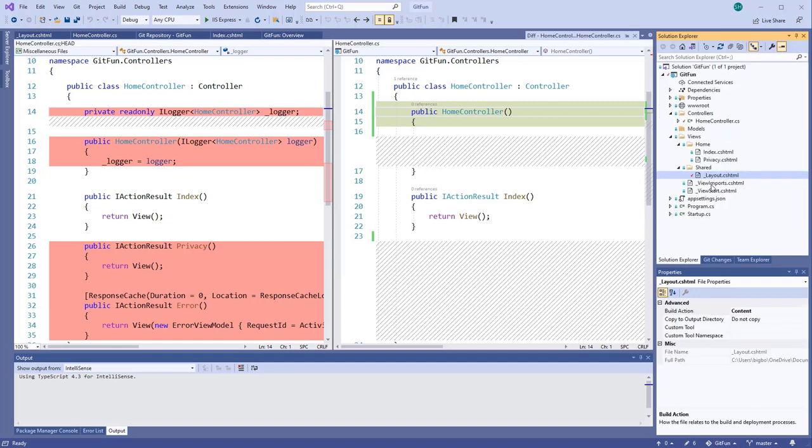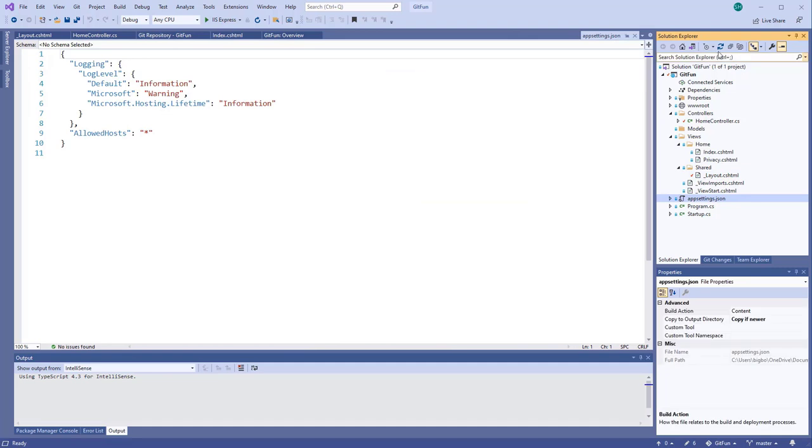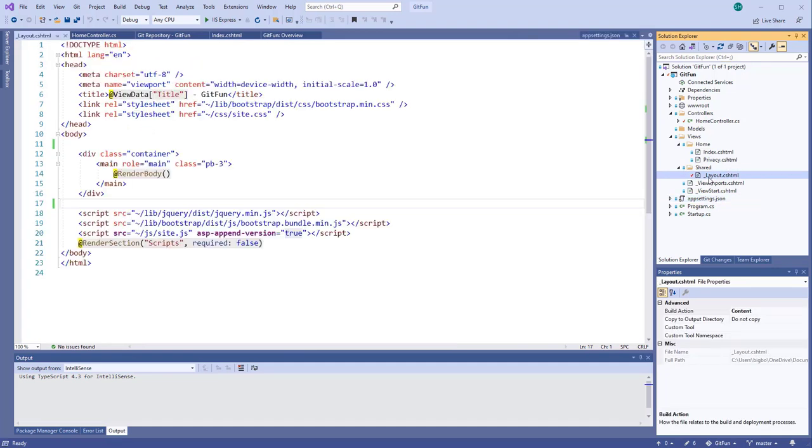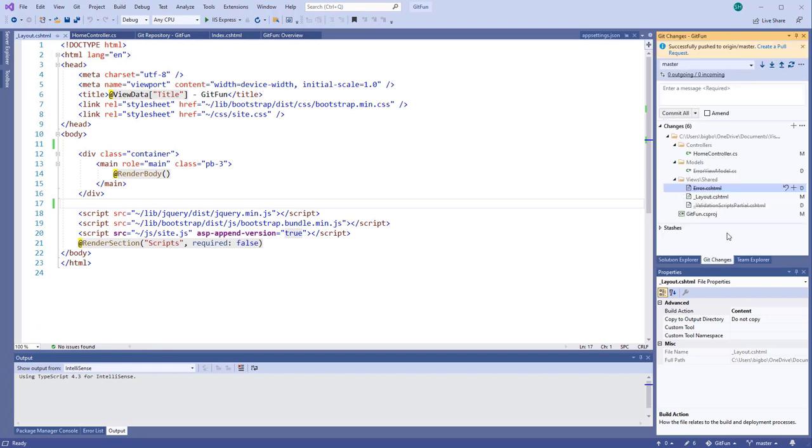If I go to my Solution Explorer, it pops it back in. And now I can see that file, which one was it? I don't even know which one it was. Was it in the layout file? I don't even know what I just did. Wasn't it the error? Error, undo.